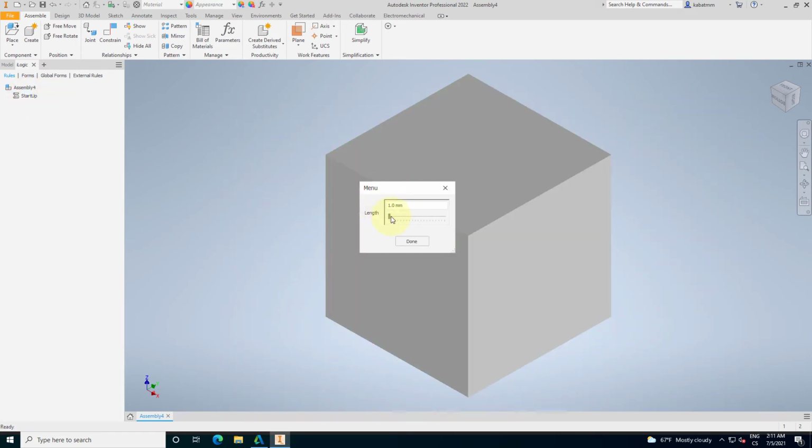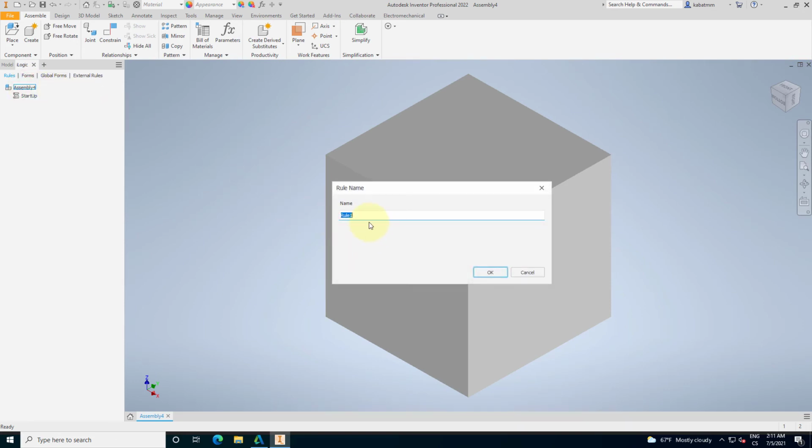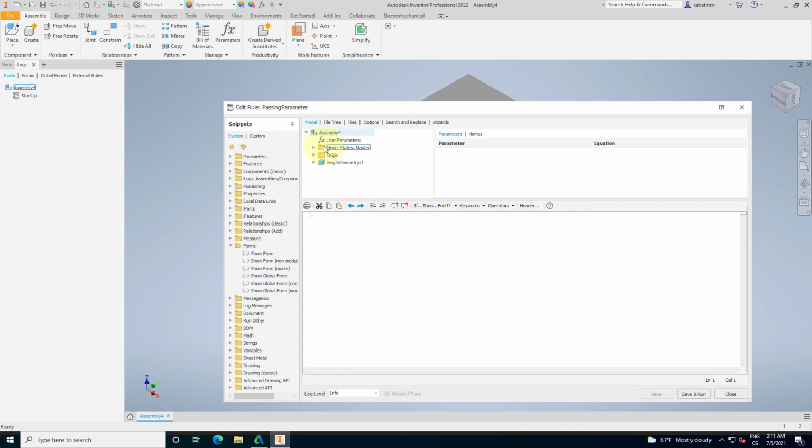So it works, but if we move the slider, it does nothing, because this parameter is assigned to the assembly, but there is no passing to our length geometry, to our part. I will create another rule with the name passing parameter, and take the length from our assembly and assign it to the length from our part.